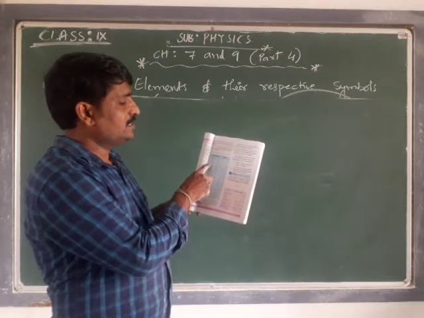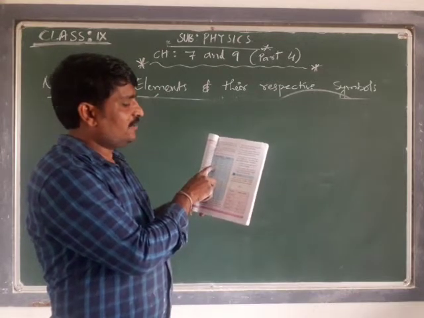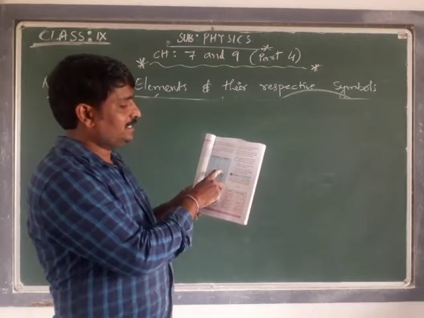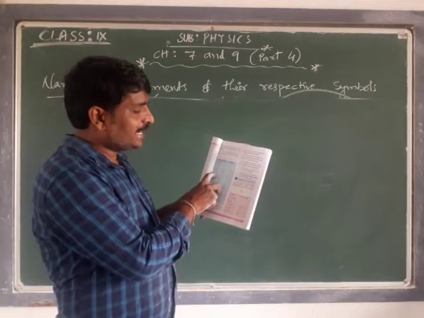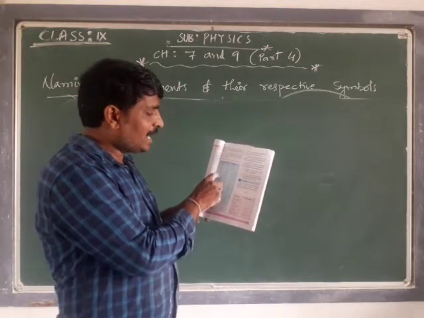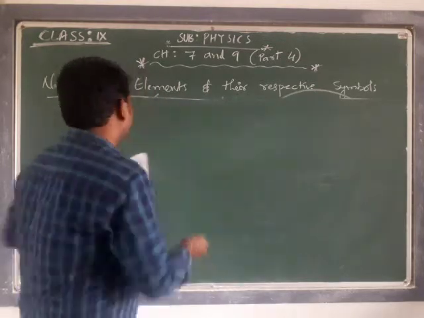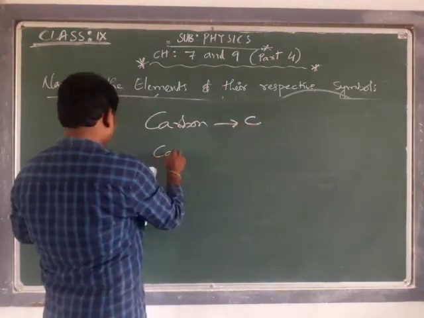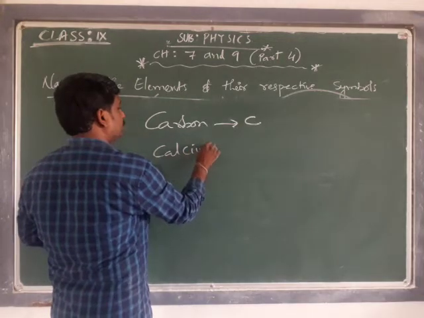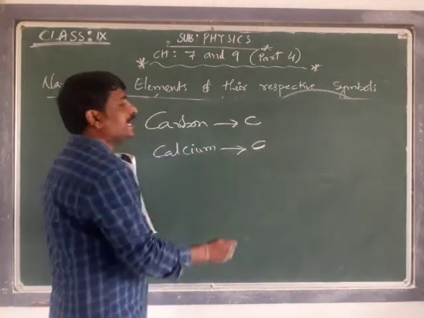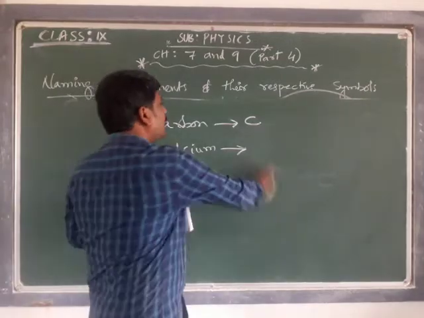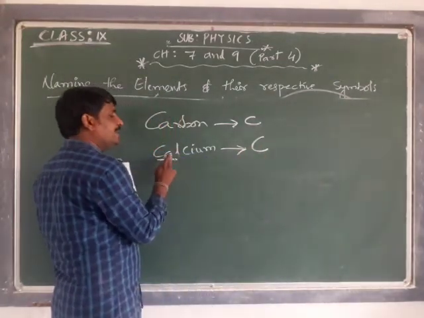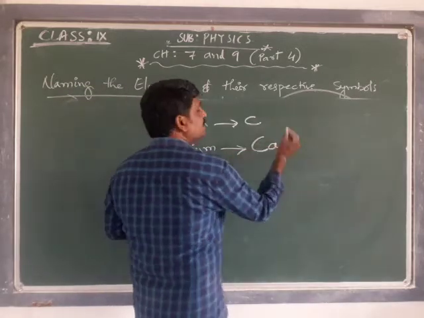Oxygen, first letter O. Nitrogen, first letter N. Sulfur, first letter S. Carbon, first letter C. Calcium, Ca, because I can't use C again; for carbon, C has already been utilized. So for calcium I take the help of another letter. The help might be the second letter or any other letter, that is Ca.